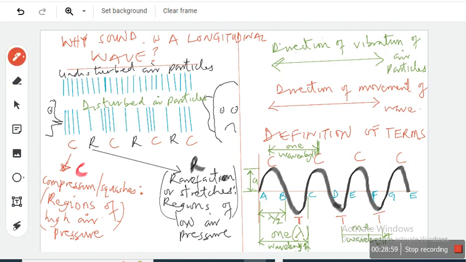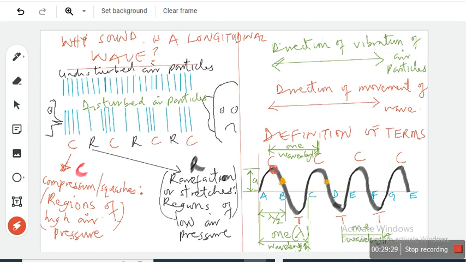If I start from here, let me use a yellow line to show you, the particles jump up here, and they come down here. Where is the next place they come down? Here they jump up, and they come down here again. So if I move to this point, that's also a wavelength. So from here to here is a wavelength.